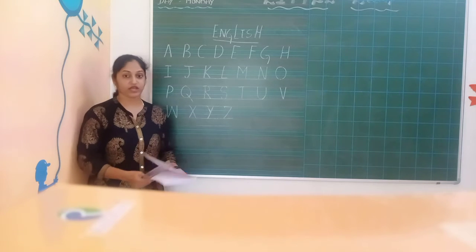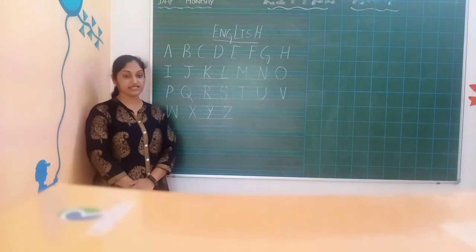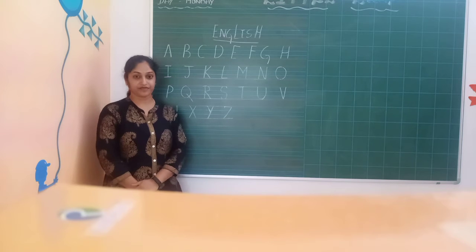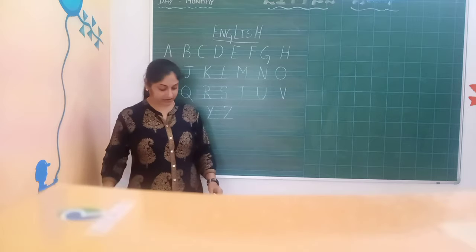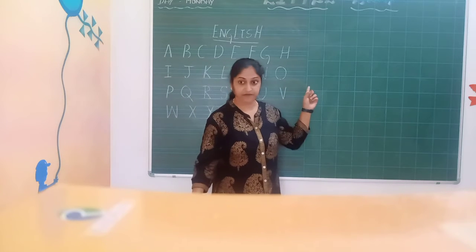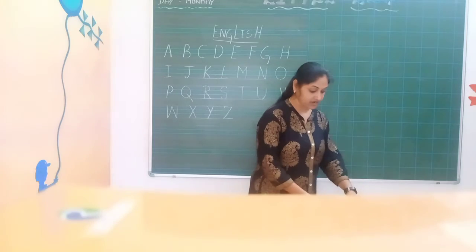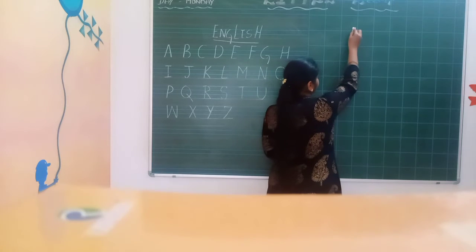Okay? Okay, now we will move to our next session, that is mathematics. Yes? Today, okay, I'll move this side. One second. Today, in mathematics, we will go for shapes.